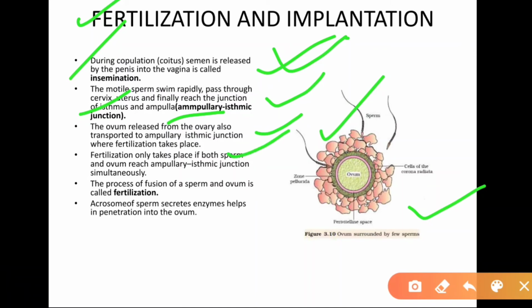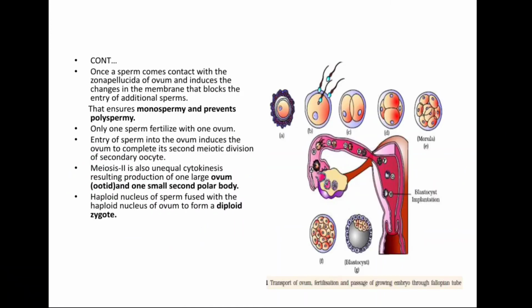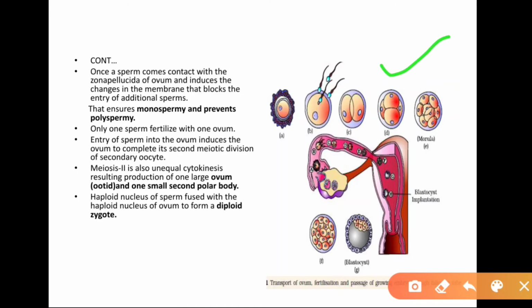Fertilization only takes place in this ampullary-isthmic junction. The process of fusion of sperm and ovum is called fertilization. The acrosome of the sperm secretes enzymes that help penetration into the ovum. Now, as you see in this diagram, the sperm are released here and transported to this region, and the ovum is also transferred from here to this region. Here in this ampullary-isthmic junction, fertilization takes place.